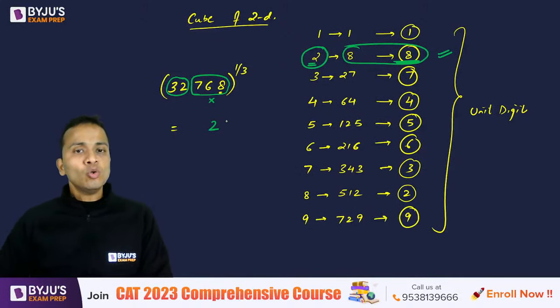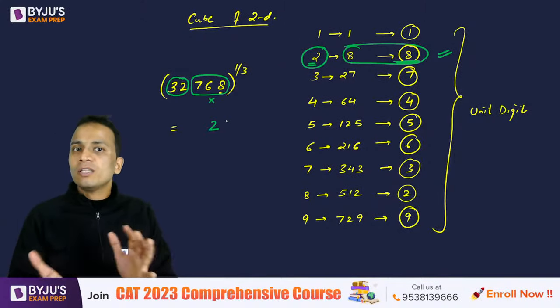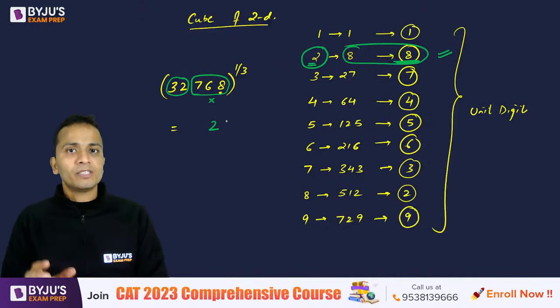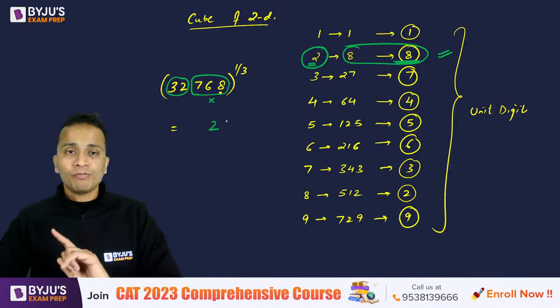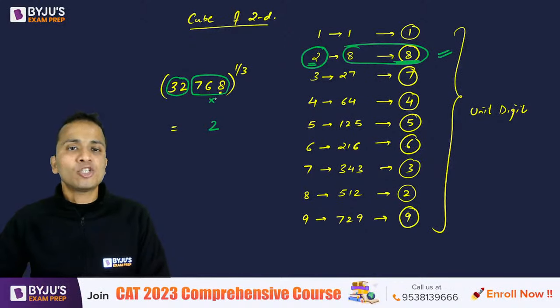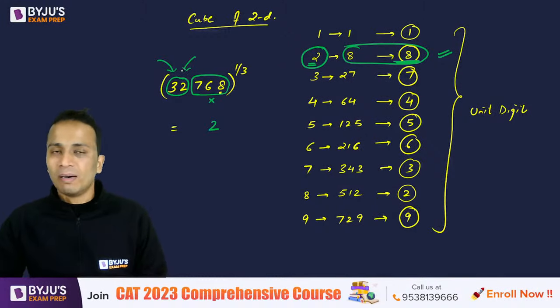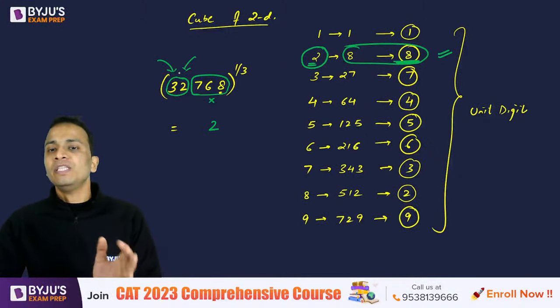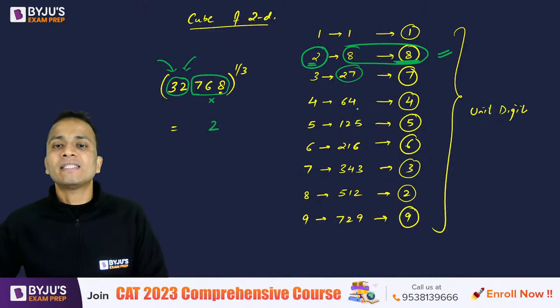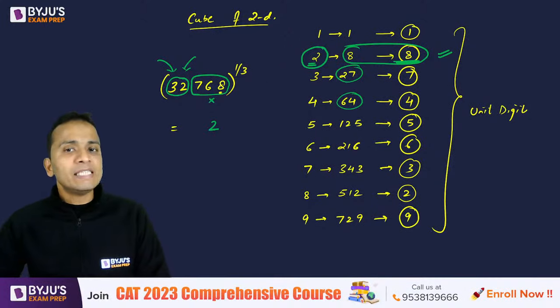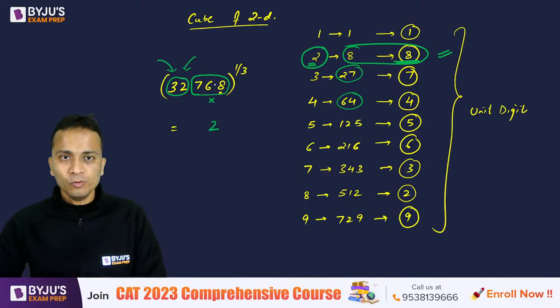Okay, now to find out the remaining part, what you can do is just ignore the last three digits of the original number. So 768 को मैंने ignore कर दिया and I'm left with 32. Okay, now find out 32 lies between the cubes of which two numbers? 32 किस किस के बीच में lie करता है? 27 and 64. 27 और 64 के बीच में lie करता है 32, right?